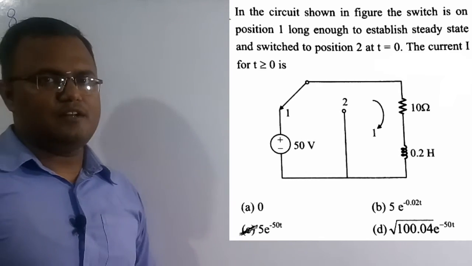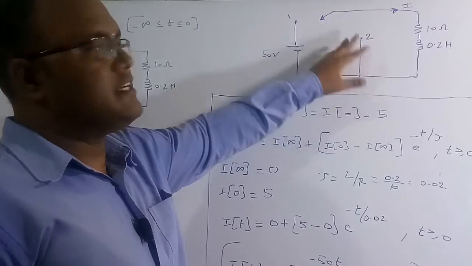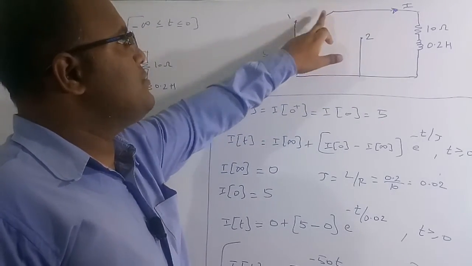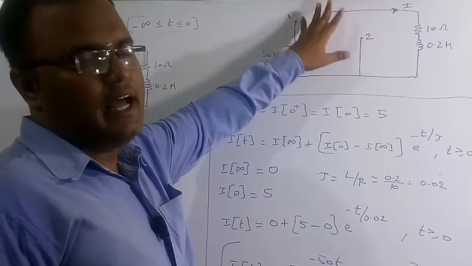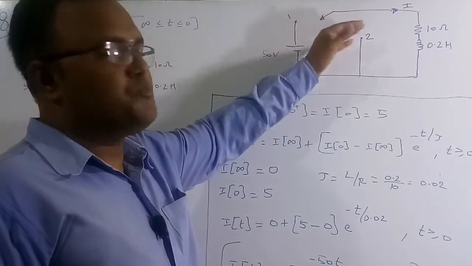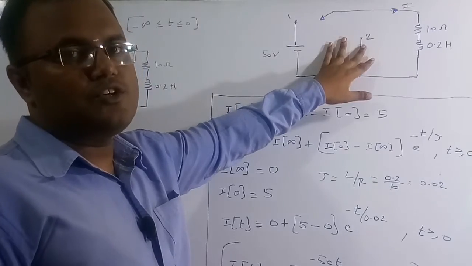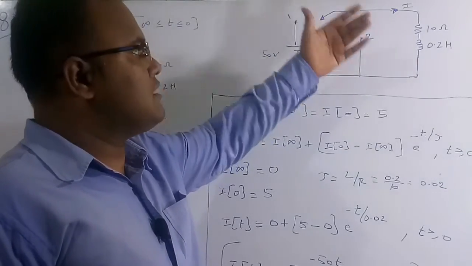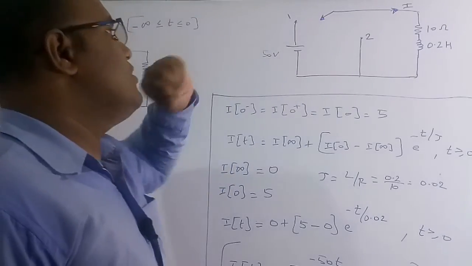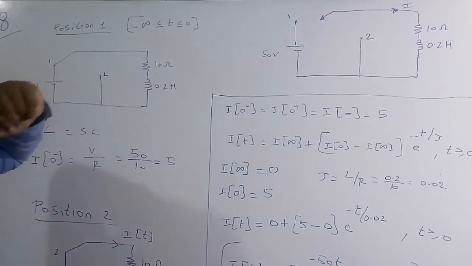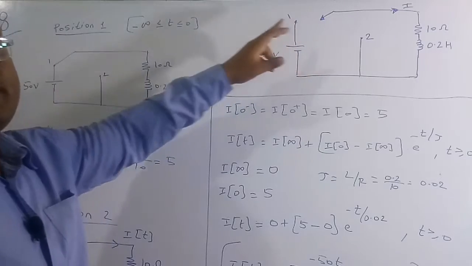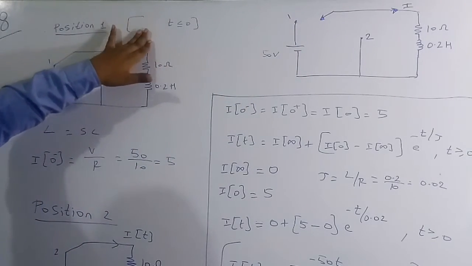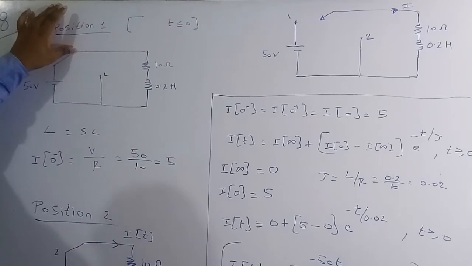So let's solve this numerical. In this question, at t less than 0, the switch is at position 1 and the circuit is in steady state. When we move the switch to position 2 at t is equal to 0, we have to find the expression of the current in this circuit. So first I am going to take the position 1 for t less than 0.